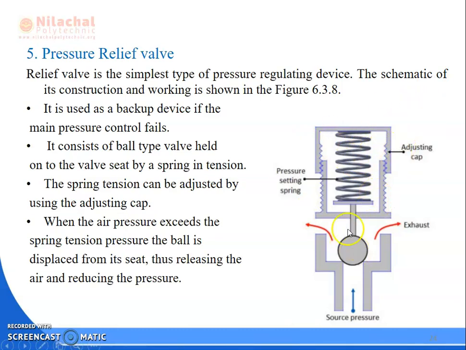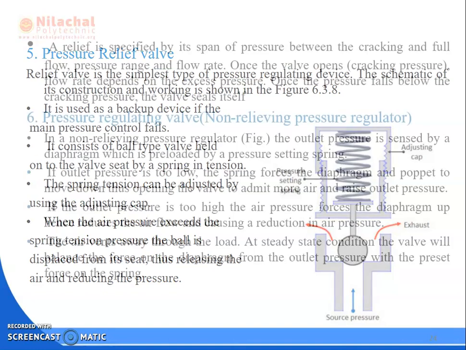The ball will be displaced, and when the ball is displaced, some of the pressure will be released, reducing the pressure. So that is known as your relief valve. A needle type relief valve is also used, and here we are using a ball type valve held by the spring, and the spring tension is adjusted by the adjusting cap.